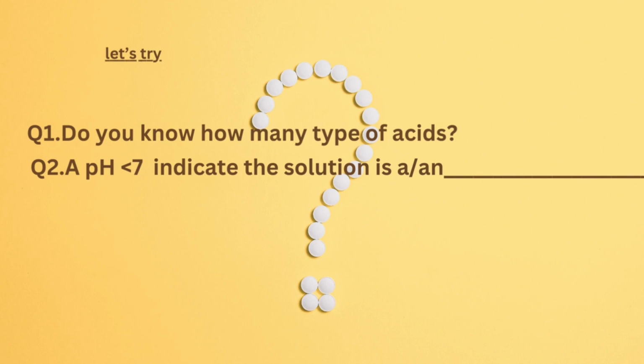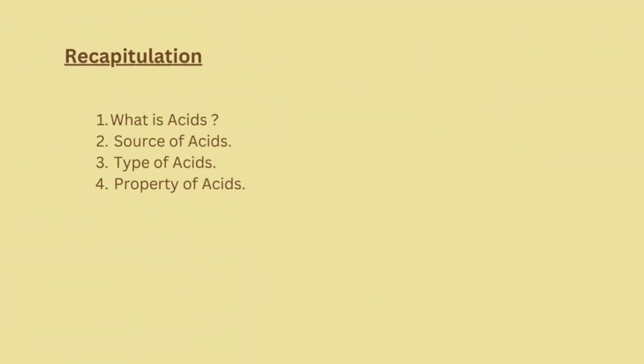Now we are going to recapitulate, or revise, what we have learned. First we learnt about acid. Acid is a substance present in sour things like kiwi, orange, mango, banana, etc. And the word acid comes from the Latin word acera, which means sour. The next topic is source of acid. Source of acid means where acid comes from. In this lecture we talked about only three sources of acid: acetic acid, tartaric acid, and citric acid.